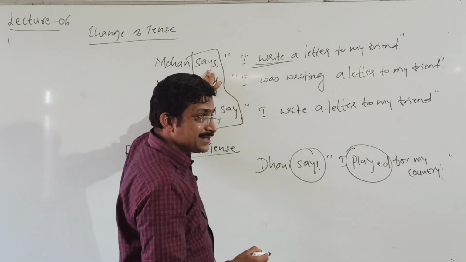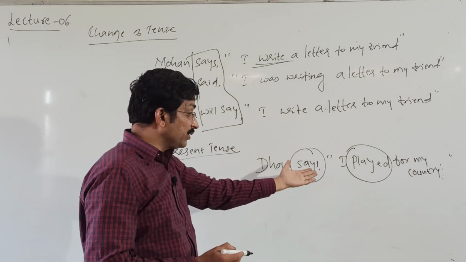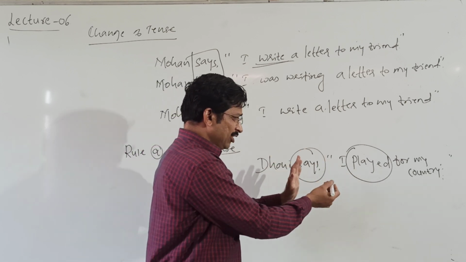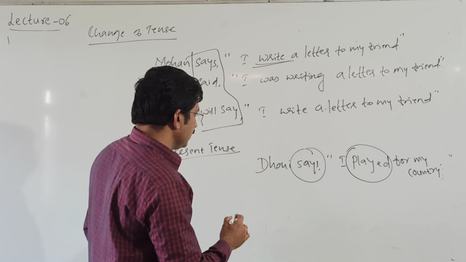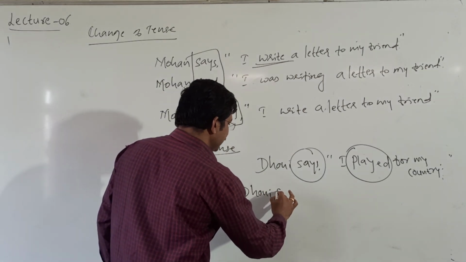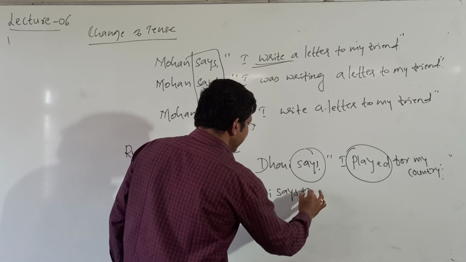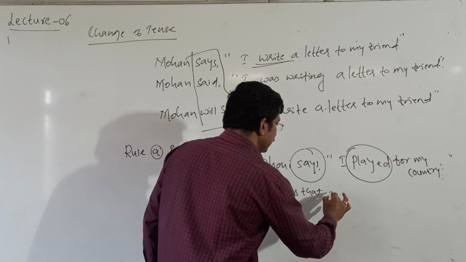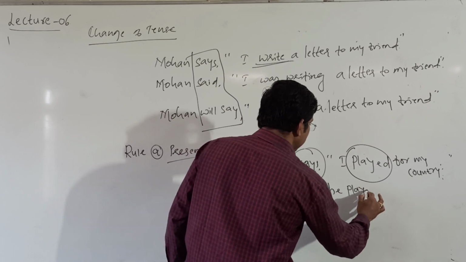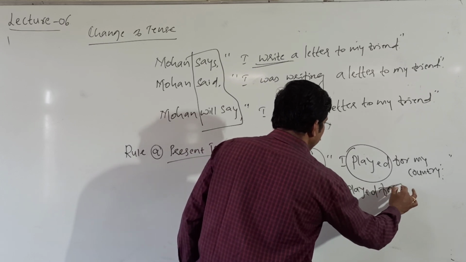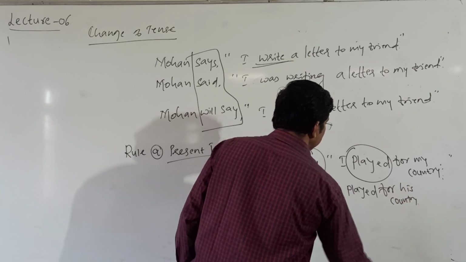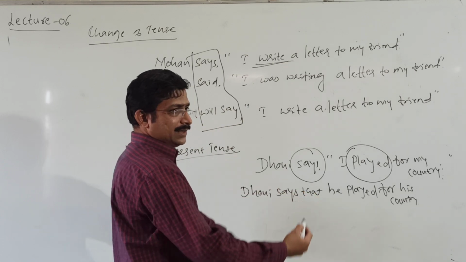I am talking about tense, but form can be changed according to the change of person. For the sake of an example, I have taken this statement. So here, Dhoni says that he played for his country. It means.